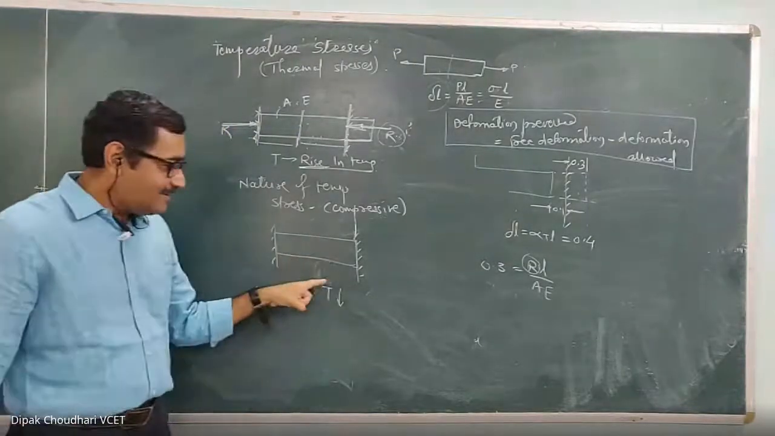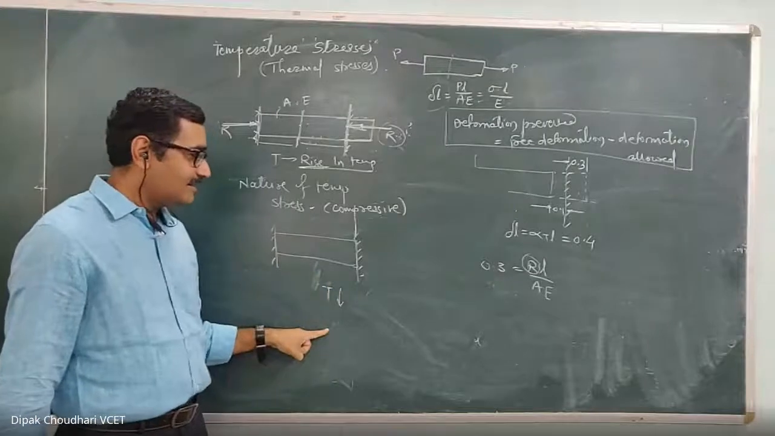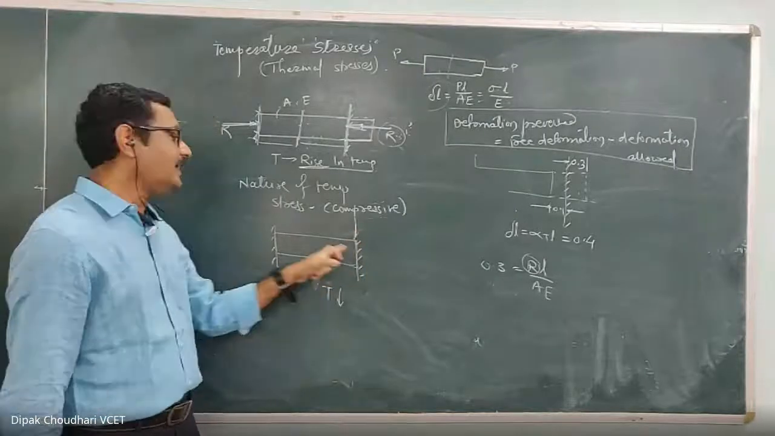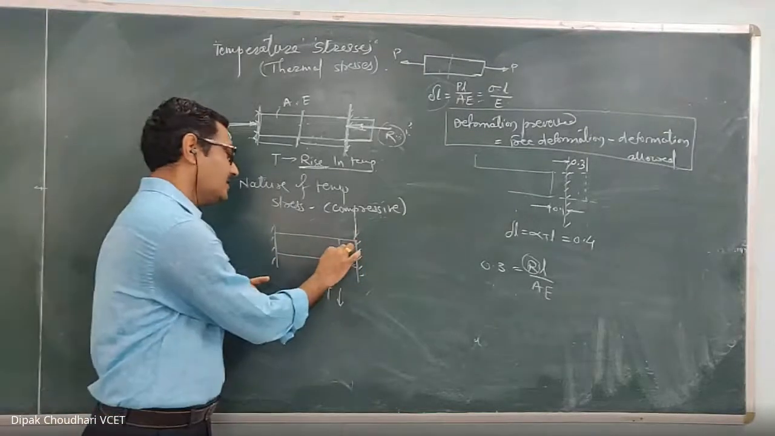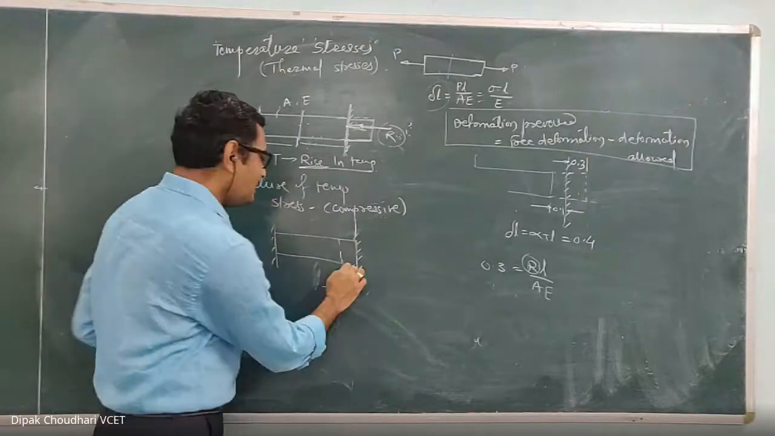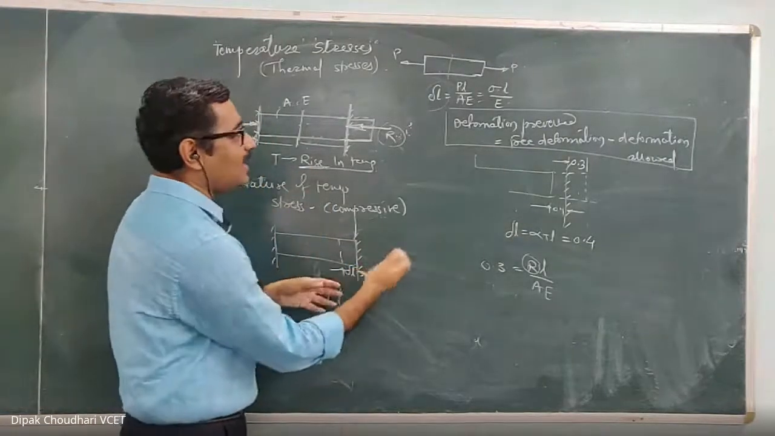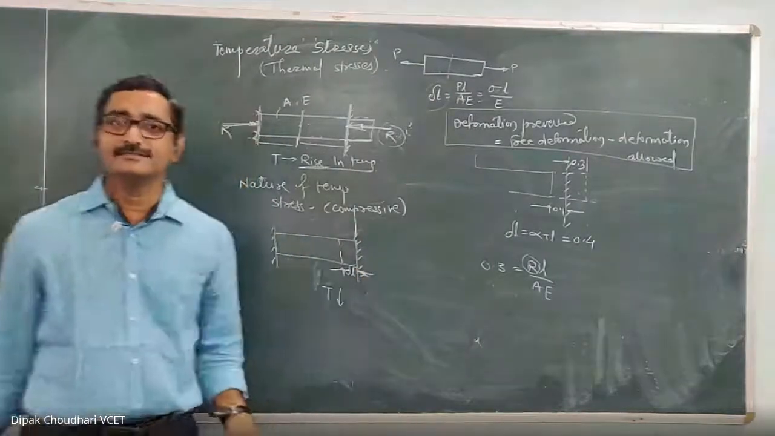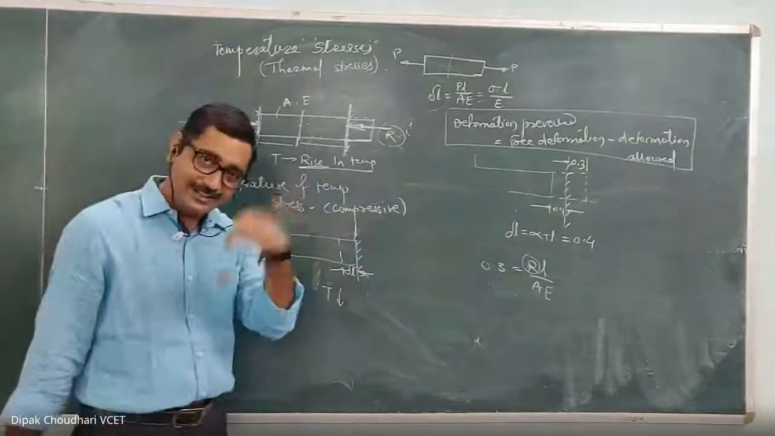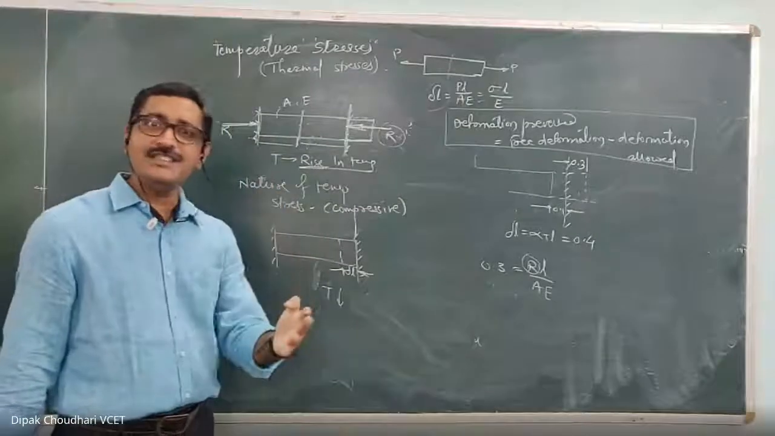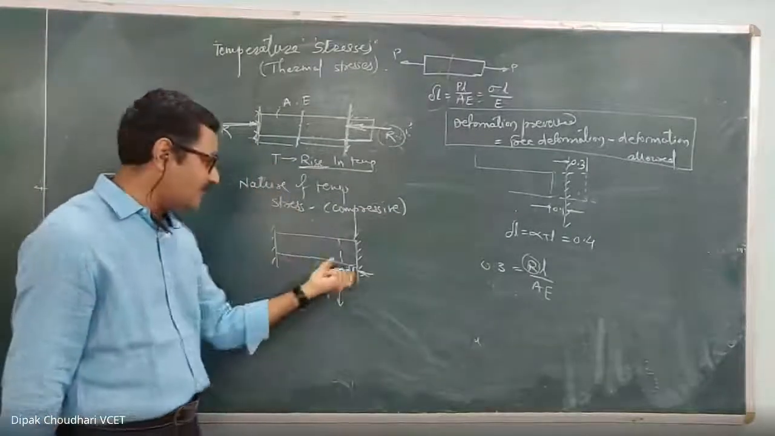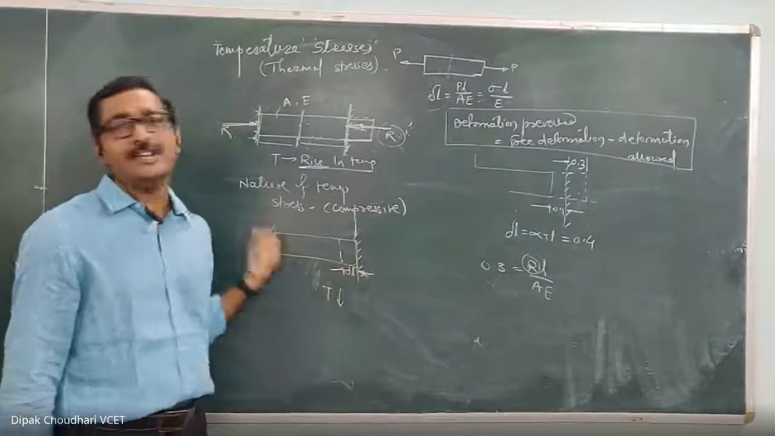So when there is a fall in temperature and it is free to deform, it will contract. This is a free contraction which we can calculate by using the same formula, delta L equal to alpha T L. Here T is the change in temperature, but it is a fall in temperature, and that's why it will contract.